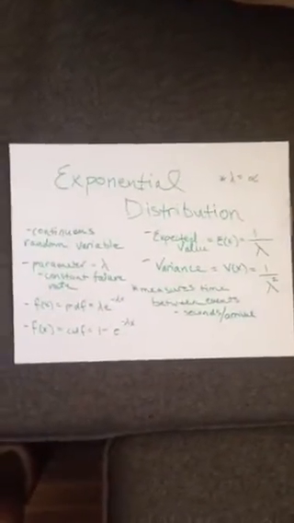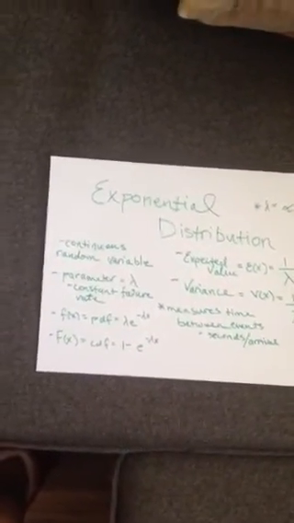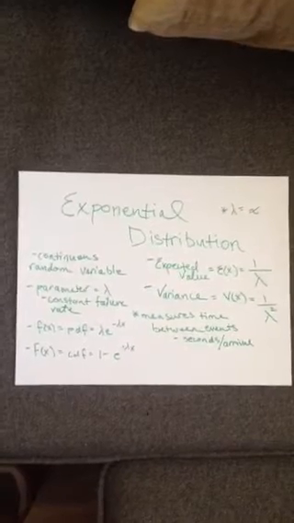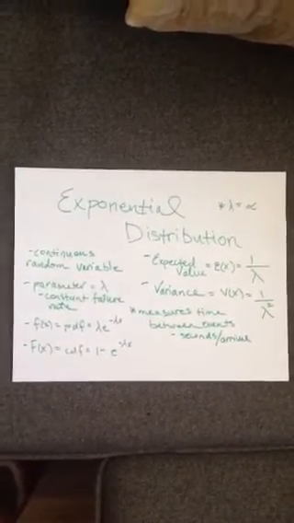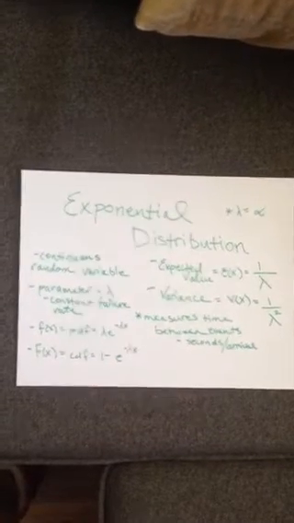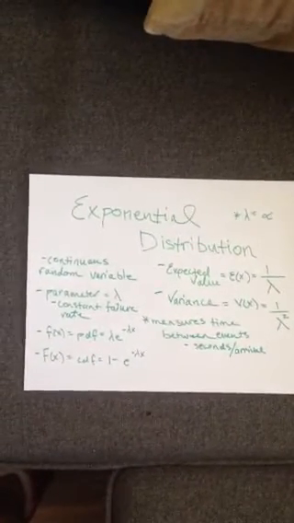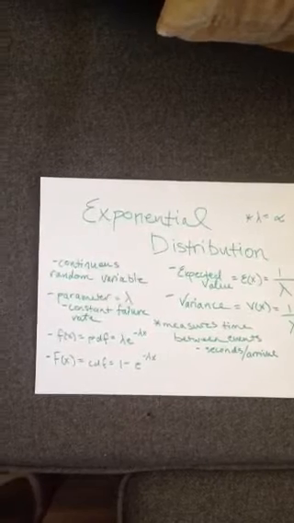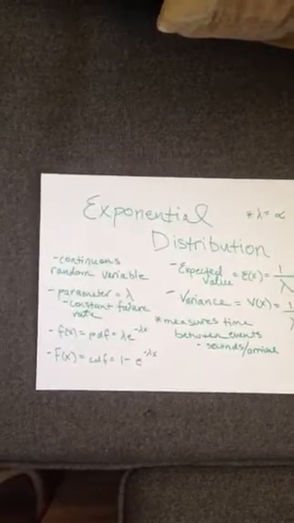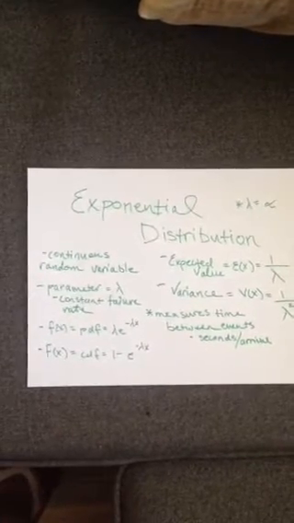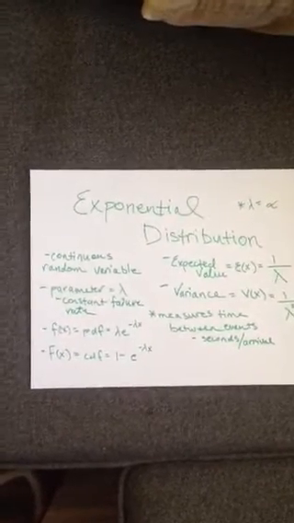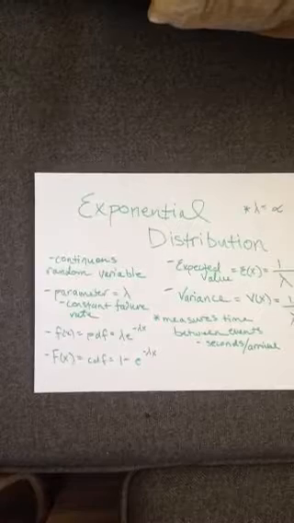Now we have an exponential distribution. Exponential distribution pertains to a continuous random variable, the parameter for which is lambda, which measures a constant failure rate. Lambda also equals alpha. The f of x, or the PDF of an exponential distribution, equals lambda times e raised to the negative lambda times x. The cumulative distribution function, or big F of x, equals 1 minus e raised to the negative lambda times x.